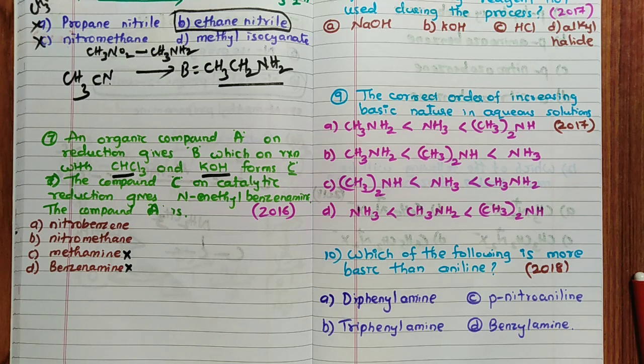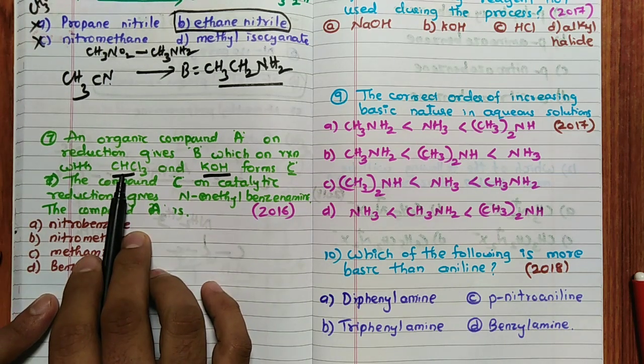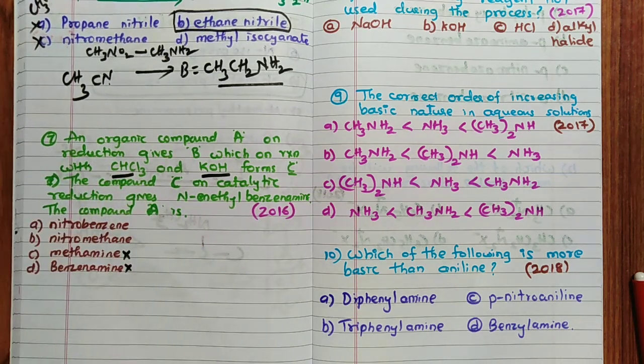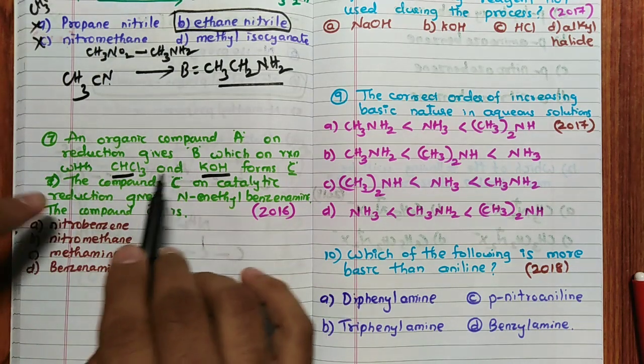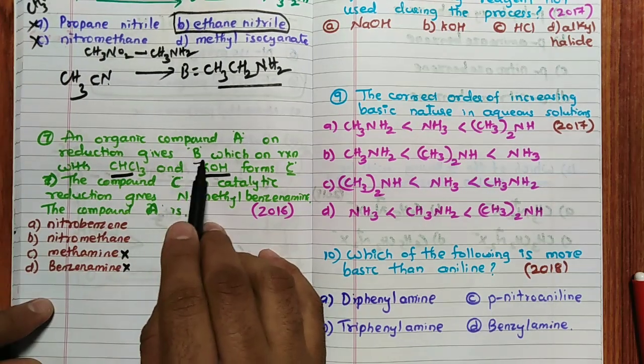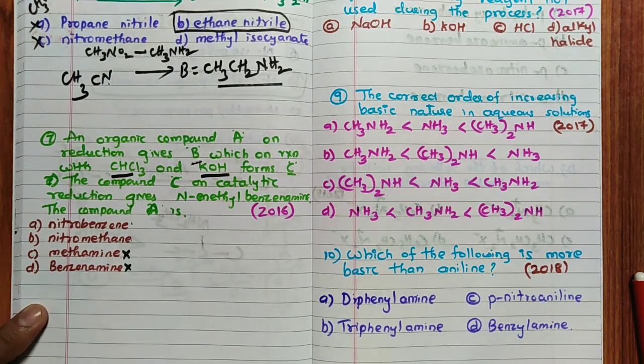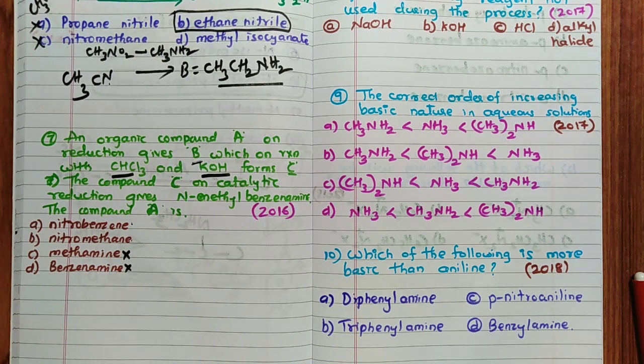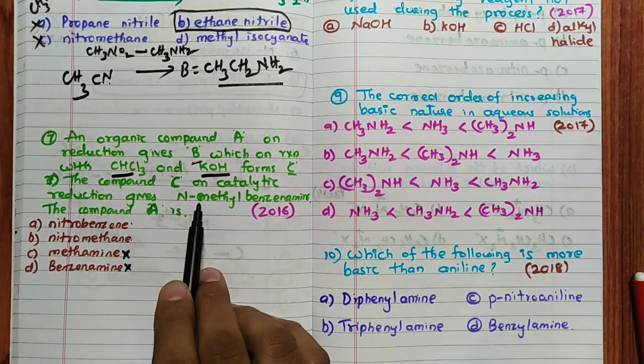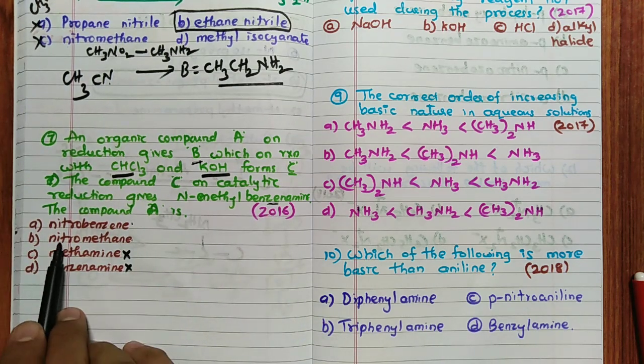Correct? Common sense. Because the carbylamine reaction is only possible for amines, and amines are not directly given. They have given that the amine is going to form from the reduction of A. Then definitely this or this should be the answer. You can see the final product is N-methylbenzenamine. It is nitromethane.